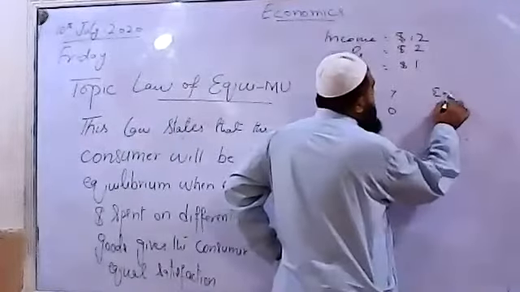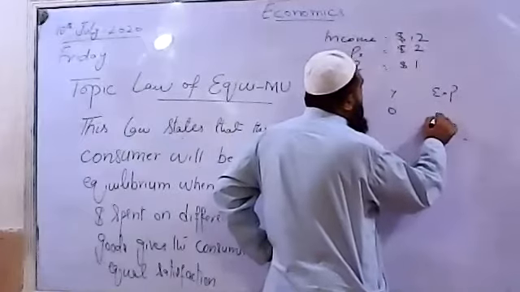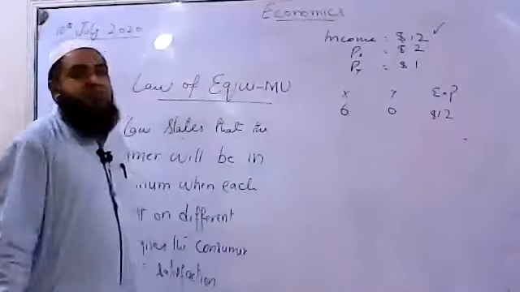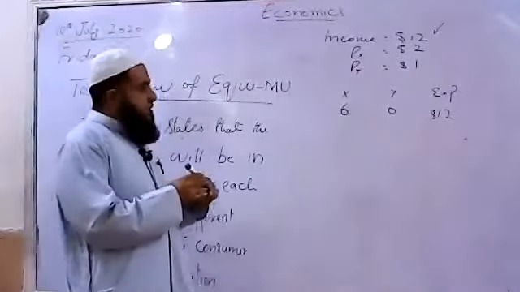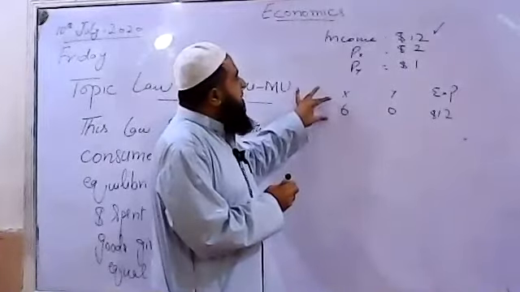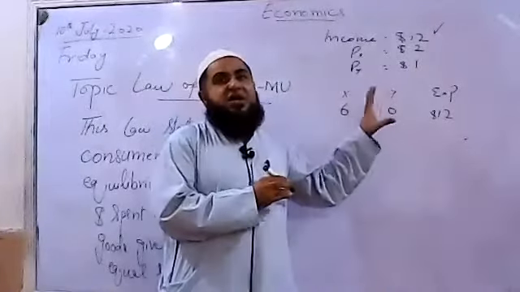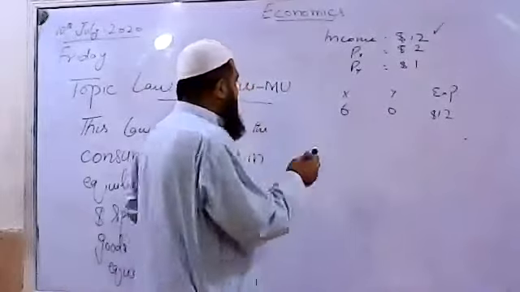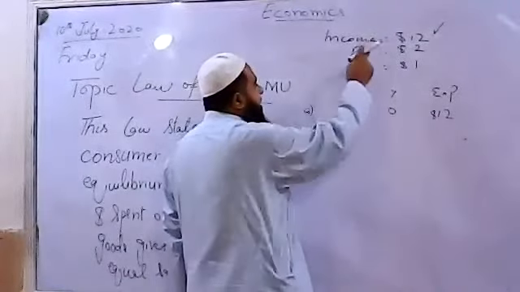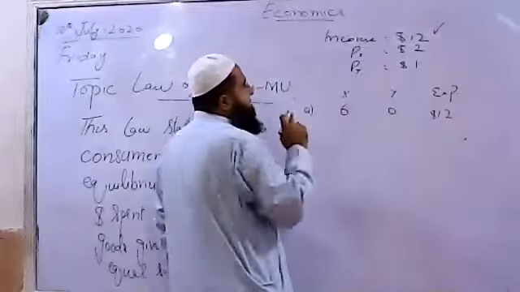Here the consumer expenditure is again equal to $12, which is the income of the consumer. When the consumer spends all his income on commodity X, he buys the maximum of 6 units, but nothing of Y could be purchased by him. So this is bundle A, which is affordable within $12 and $2 price of X.